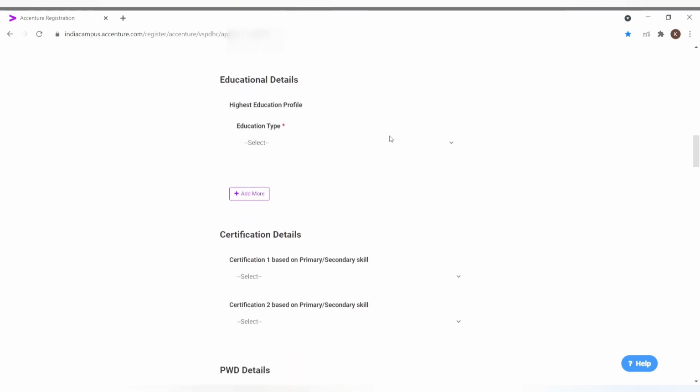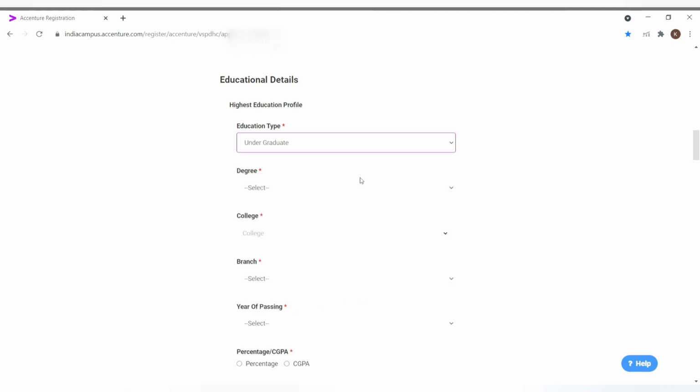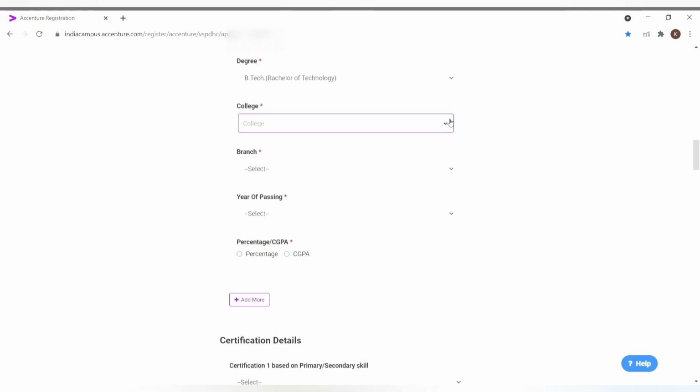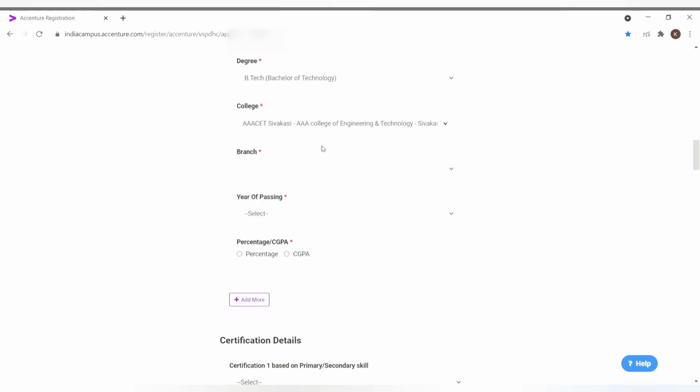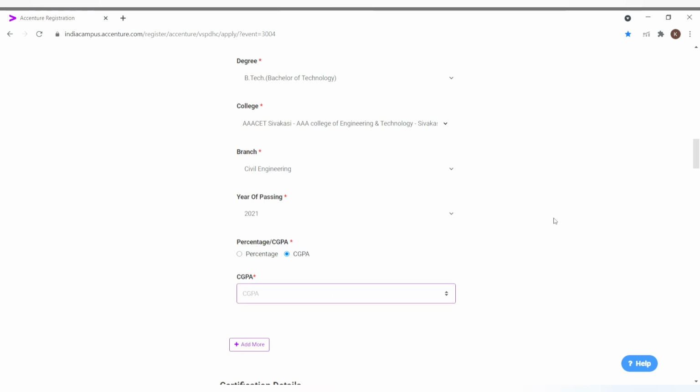Then you have to fill the educational details. Suppose I select undergraduate, and then you have to select the degree, that is BE or BTech, select BTech. Then college, you have a list of colleges here, select any of them, the one in which you are studying right now. Then you have to select the branch, like computer science, mechanical, civil engineering. So suppose select civil engineering. Then the year of passing, it is for the 2021 batch. Then percentage or CGPA, suppose I select CGPA, so write your CGPA here.